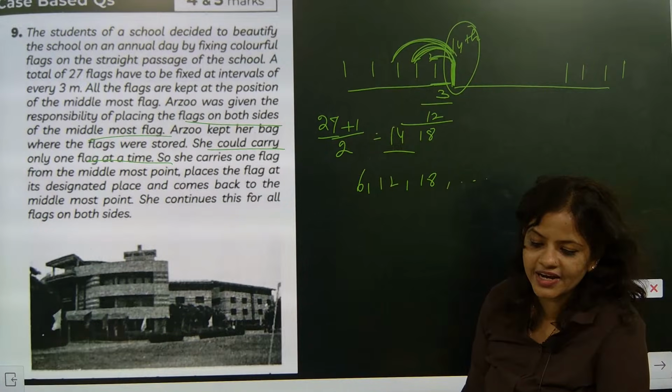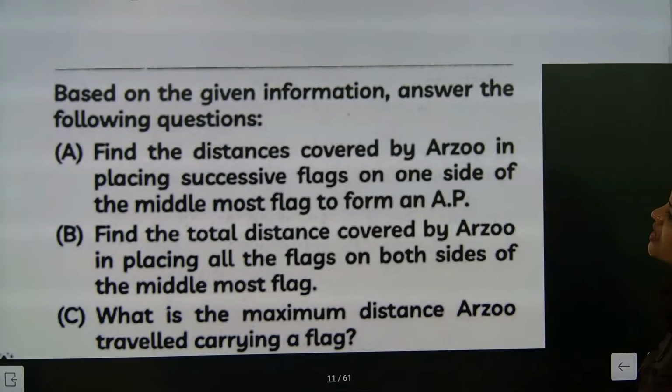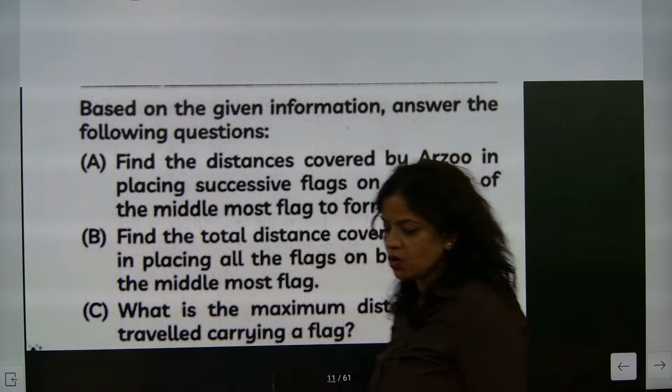Are you understanding it? So beta, this is the most important part of the question. Now let's see what question they are asking. Based on the given information, find the distance covered by Arjun when placing successive flags on one side of the middlemost flag from an AP. So what is the total number of times? How many total number of times she will go, beta?